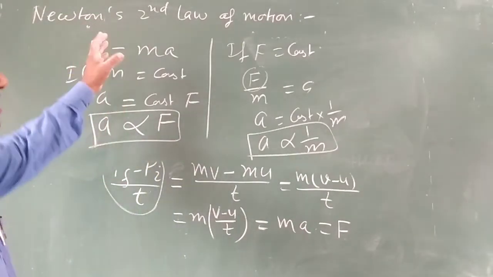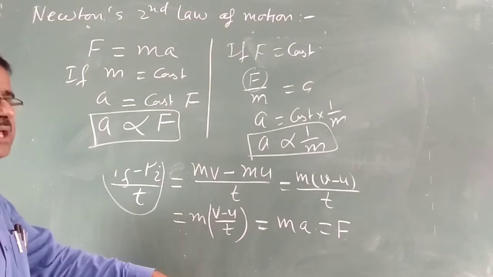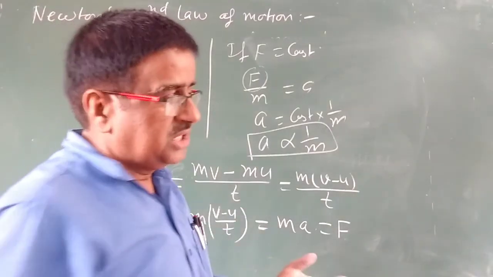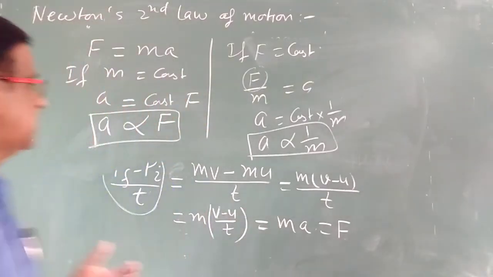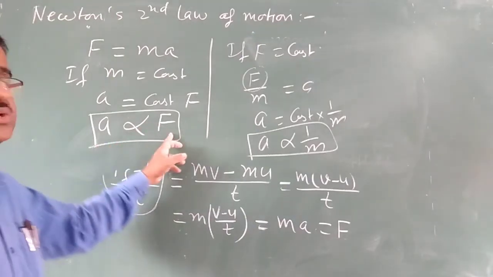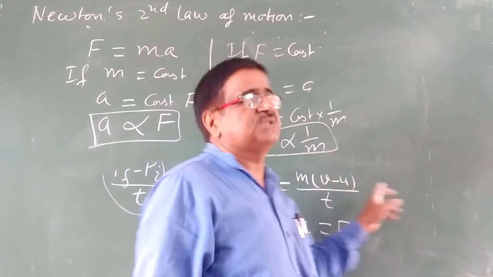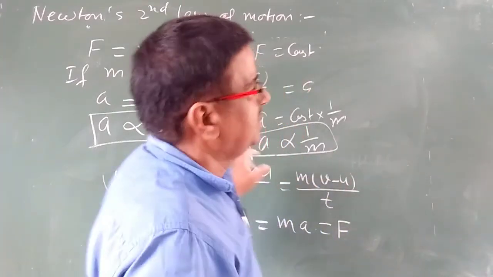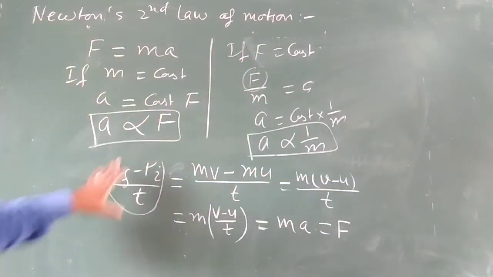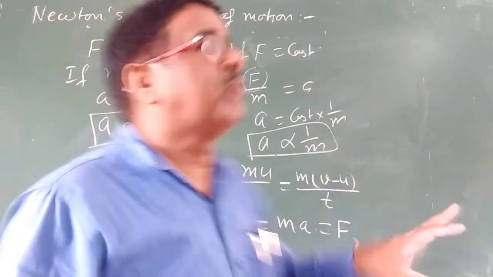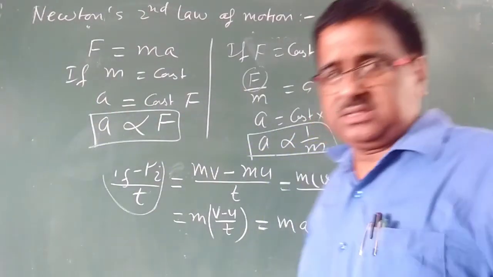When a force is applied on a body, acceleration is produced. The acceleration produced in the body is directly proportional to the force applied and inversely proportional to the mass of the body. This is the exact statement, and nowadays we tell it like that.